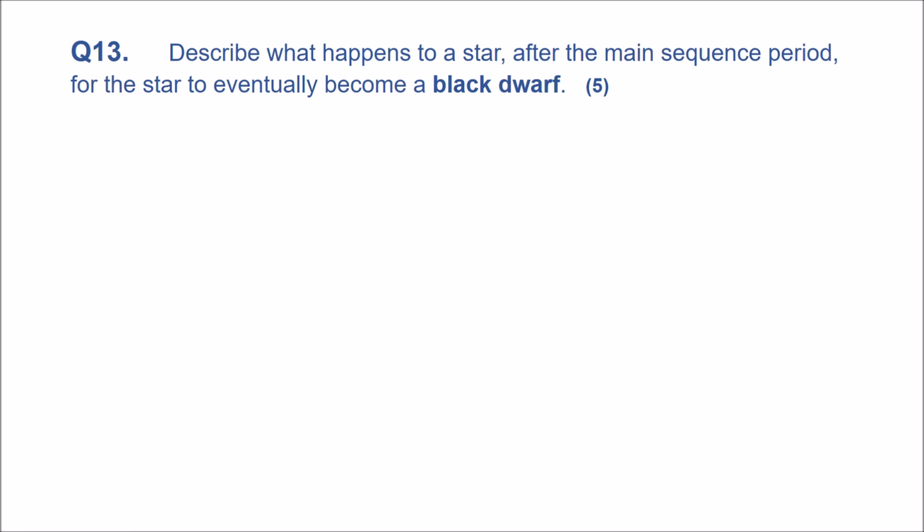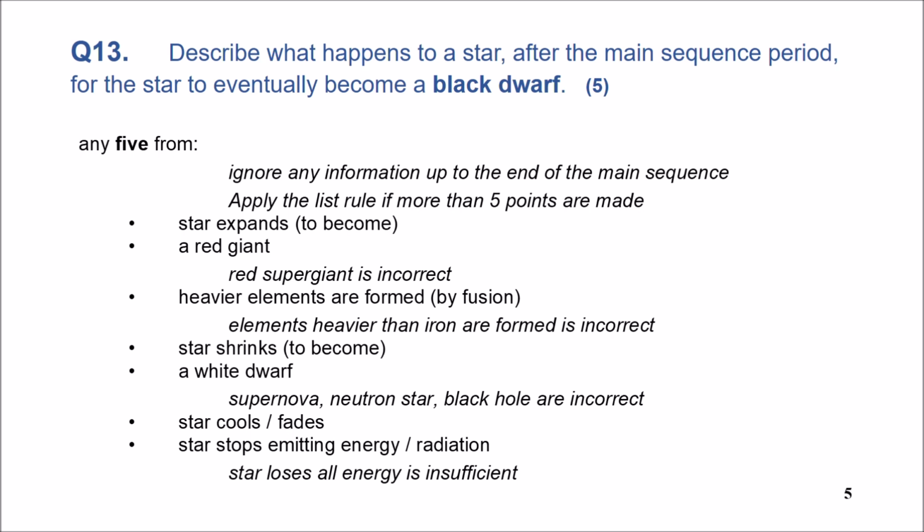Describe what happens to a star after the main sequence period for the star to eventually become a black dwarf. So a black dwarf is not a big star, otherwise it would turn into a black hole or neutron star. So after the main sequence, any 5 from this list. Star expands to become a red giant. Heavier elements are formed by fusion.